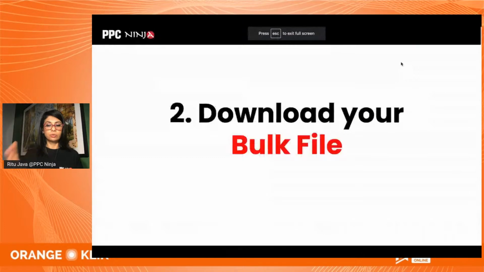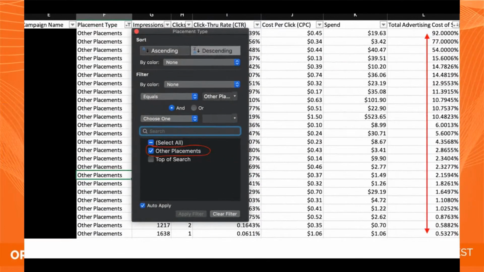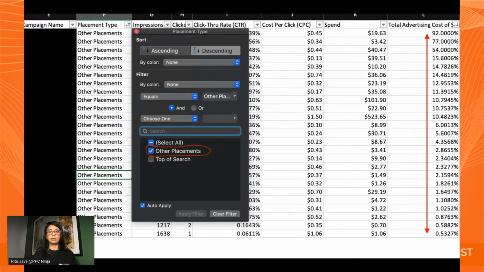So back to the slides. You've done those two, you've downloaded them. And now I'm just going to show you a visual first, and then I'm actually going to show you the Excel file. So this is your sponsored brands placement report, the first report that you downloaded.